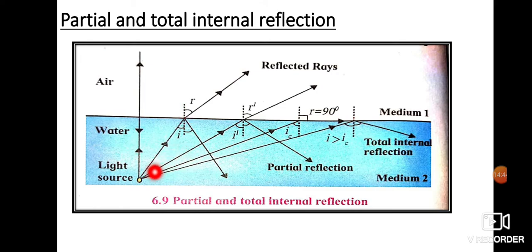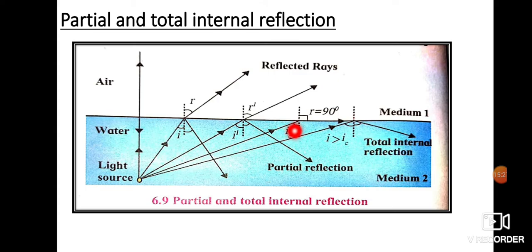Now let us study the next ray, which again comes from the denser medium. This ray also, a part of the ray gets refracted and a part gets reflected back into the denser medium. Here you have an angle of incidence; let us name it I1. This refracted ray is moving from a denser medium to a rarer medium, so it bends away from the normal. So here R1 is greater than I1. Since I1 is greater than I, R1 has to be greater than R. If I say this is 40, I can say this is 60, for example. Now let us go to the third ray.